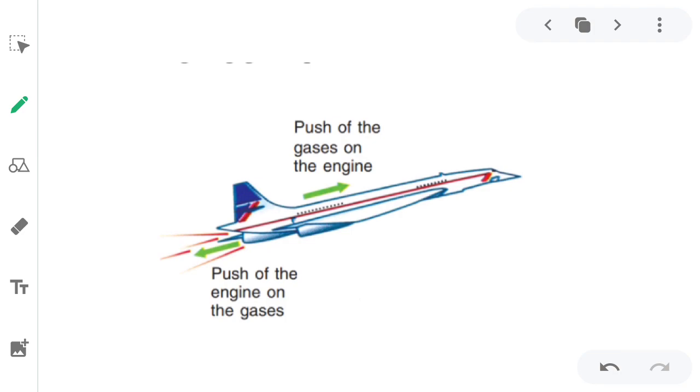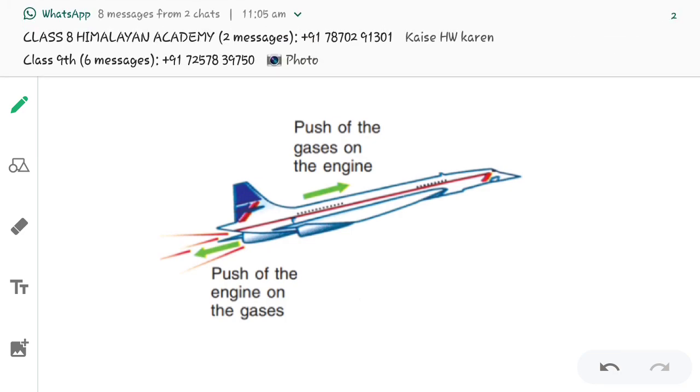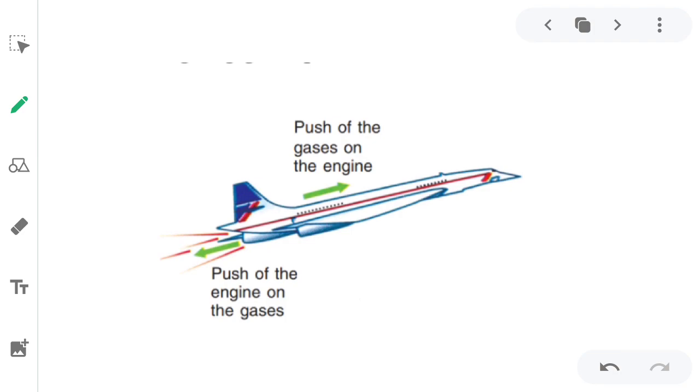Okay, it is just the push of the gas on the engine. So here you can see the application of the third law of motion.